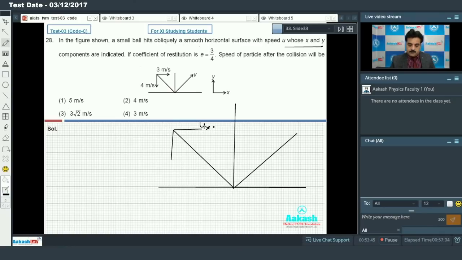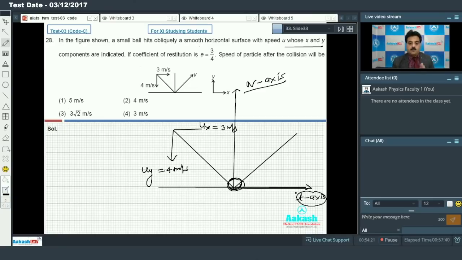So this is the initial velocity along the x-axis, that is 3 meter per second, and the initial velocity along the y-axis is 4 meter per second. And when the ball strikes this, we can take this as our tangential axis and this as our normal axis, or line of impact. And I know there will be no change in velocity along the tangential axis, but there will be change in velocity along the normal axis.